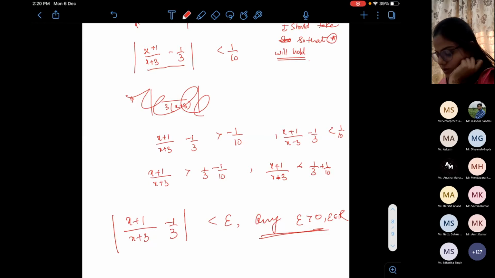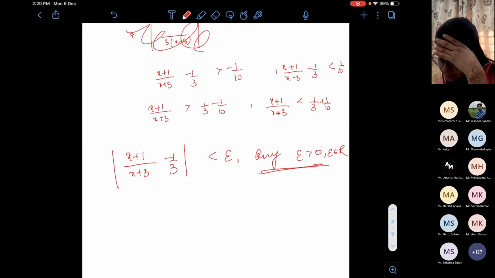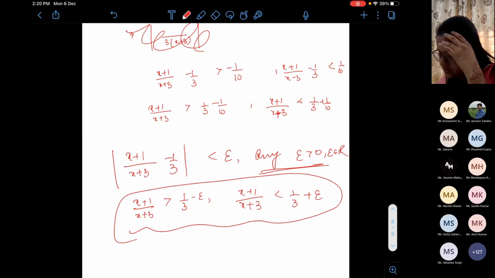And by this you will be able to catch the interval or the range of x values you should take. From here you will calculate the x range.